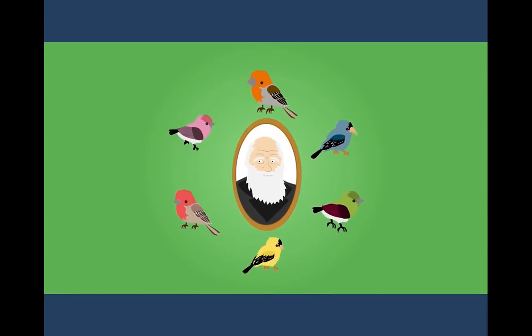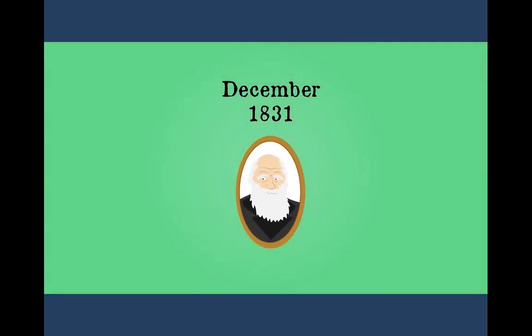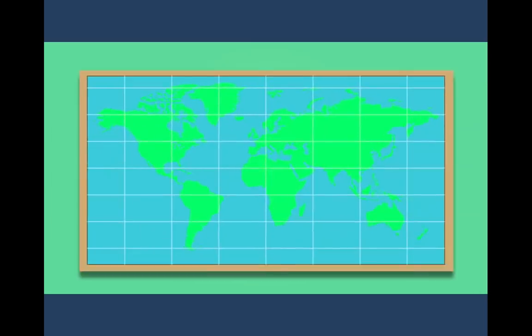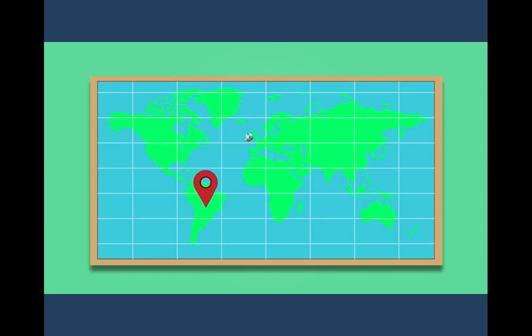What are Darwin's finches, and why are they so important to biologists? The study of finches led to the development of one of the most important scientific theories of all time. But how did this come about? In December 1831, a naturalist called Charles Darwin boarded the HMS Beagle bound on a surveying voyage to South America. Whilst the ship and crew carried out coastline surveys, Darwin was free to explore the islands en route. In 1835, the Beagle arrived at the Galapagos Islands near Ecuador. What Darwin found there surprised him greatly.